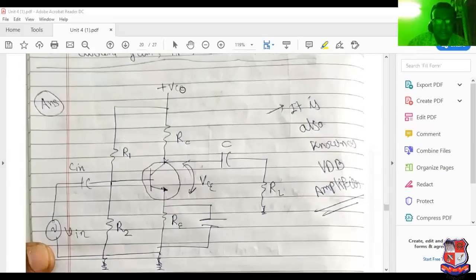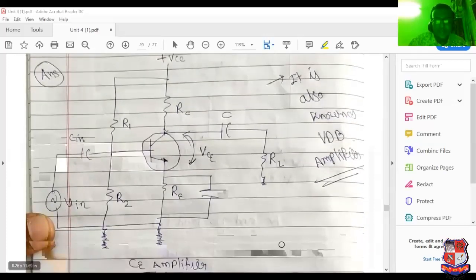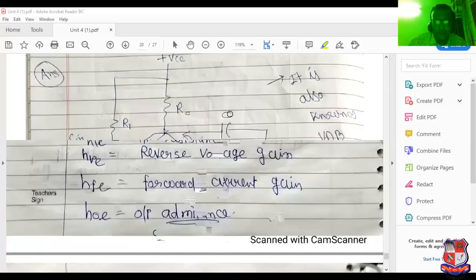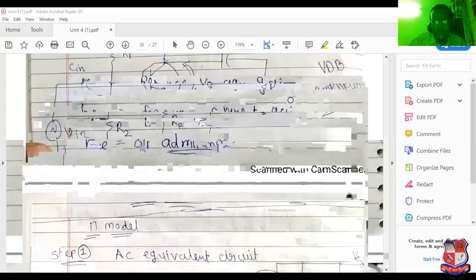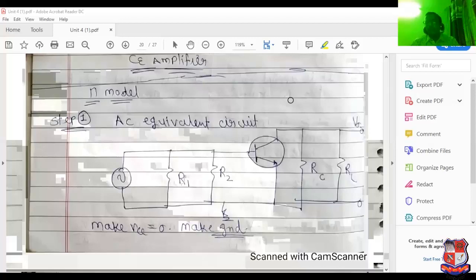Now see this. This is the entire diagram. With the help of the entire diagram: Vin, Cin, R1, R2, RC, RE, output, bypass capacitor, output capacitor, coupling capacitor. It is known as the voltage divider bias amplifier. First of all, we sketch the AC equivalent circuit. What is the first step to determine the voltage gain and current gain? To sketch the AC equivalent circuit. And for the AC equivalent circuit, make VCC equal to 0 volt.